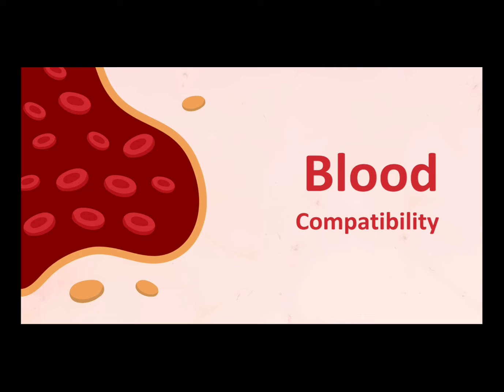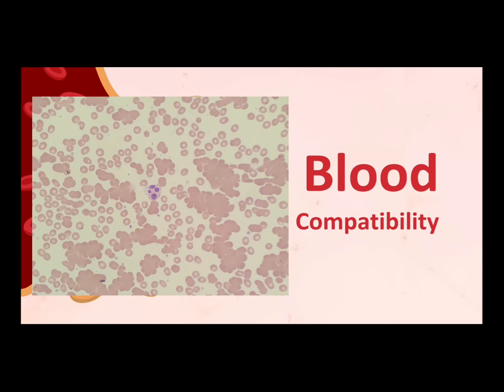All RBCs have antigens except type O RBCs. These proteins can elicit an immune response when they come into contact with their corresponding antibody. In short, they stimulate the antibodies in the plasma to defend the body. Therefore, if the same RBC antigen and antibody come together, this will cause an immune response called agglutination. So here's a picture of the agglutination. Basically, the RBCs will glue together and the donor's red blood cells will lyse. This is also known as hemolytic transfusion reaction.